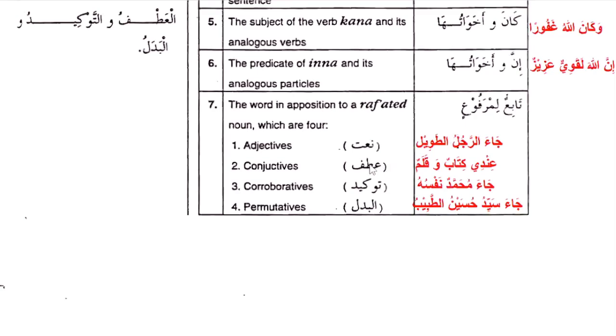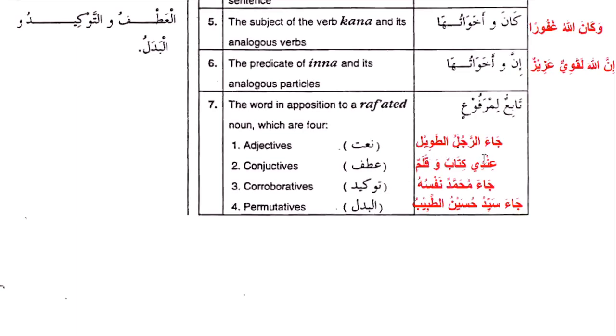The second one, al-atf. We all know harf al-atf, that is a conjunction. An example is wa, and. If a conjunction is holding two nouns together, they must have the same i'rab. I hope that is clear. We call them ma'tuf alayhi and the ma'tuf. The ma'tuf alayhi is the first one, and the ma'tuf is the second one.